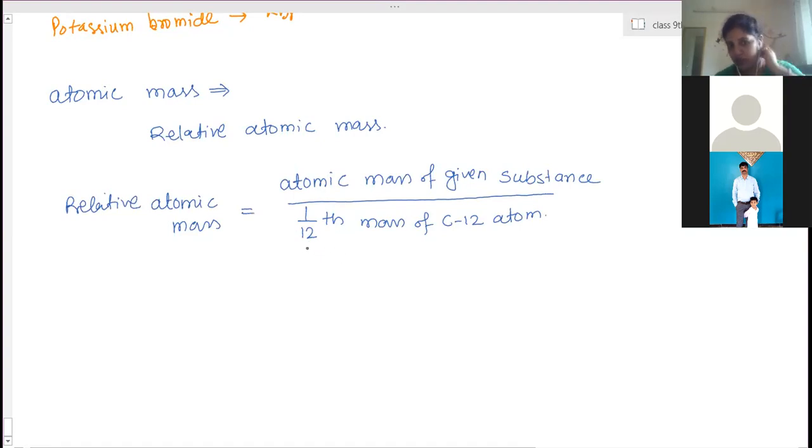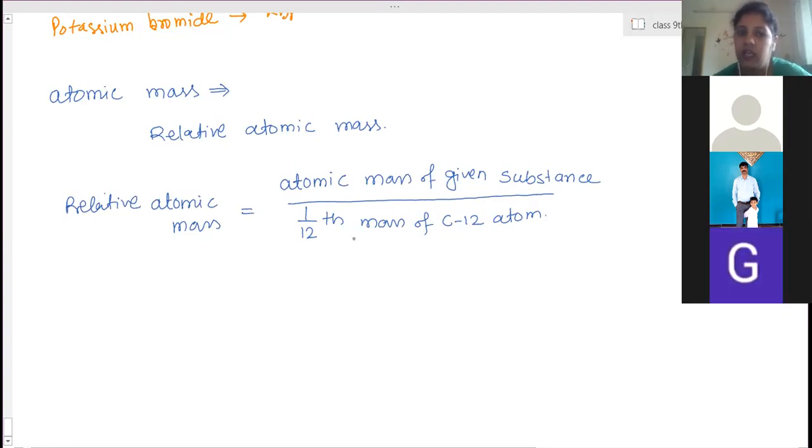Why have they done 1/12? Because carbon has a mass of 12 units, and we take 1/12th of that mass, which is 1. So if the denominator is 1, whatever value we calculate is equal to the relative atomic mass of the given substance. So the comparison of heaviness is found out in terms of carbon.